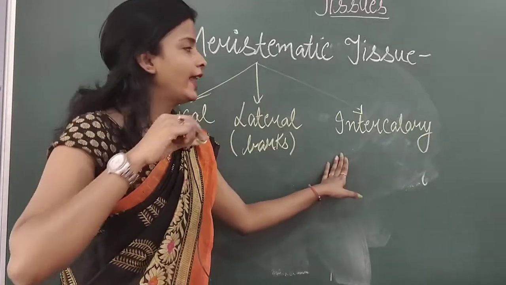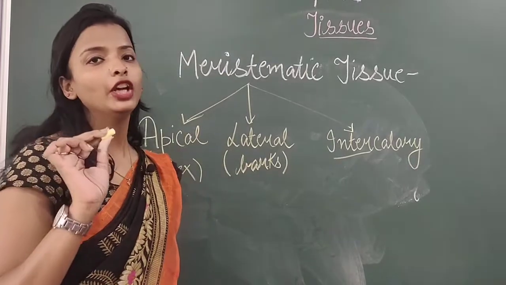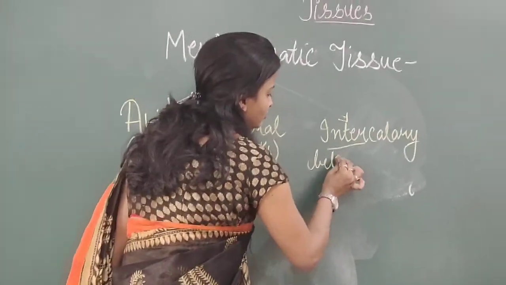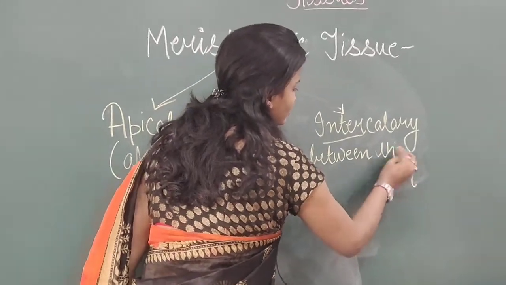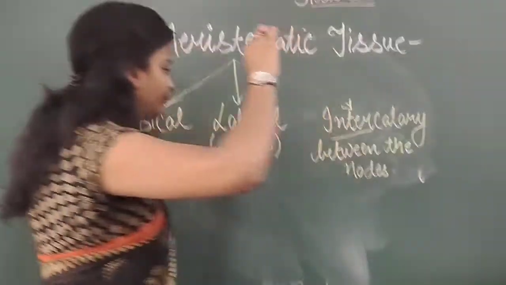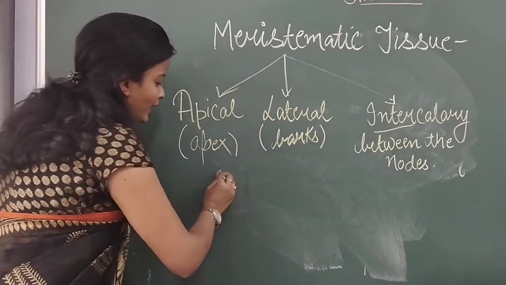And for the intercalary, again the word inter is used, so they are present between the nodes of the plant.